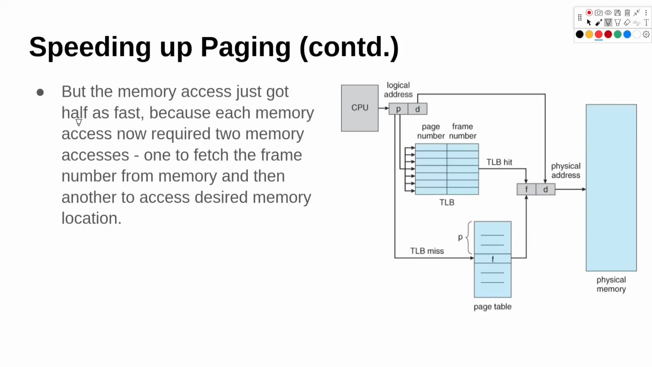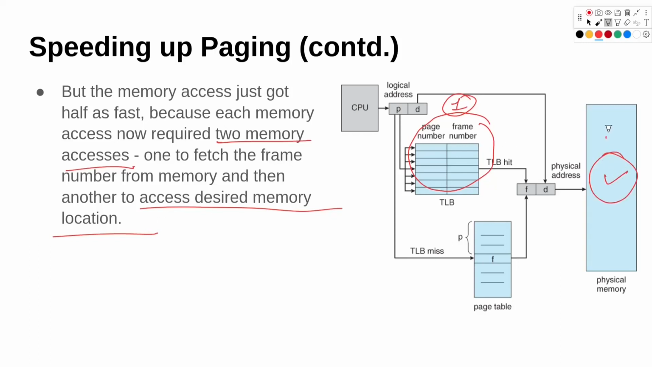But the main memory just got half as fast because each memory access now requires two memory accesses. One will be to fetch the frame number, which will be right here, one memory access, and the other to access the desired memory location. The other will be accessing it right here, second. So we still need two memory accesses.